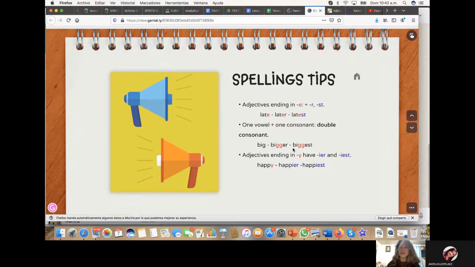Or superlative will be the biggest. Remember, double the last consonant. Adjectives ending in Y take IER or IEST. For example, happy. We are going to change the Y for an I and it will be happier, and superlative will be happiest.